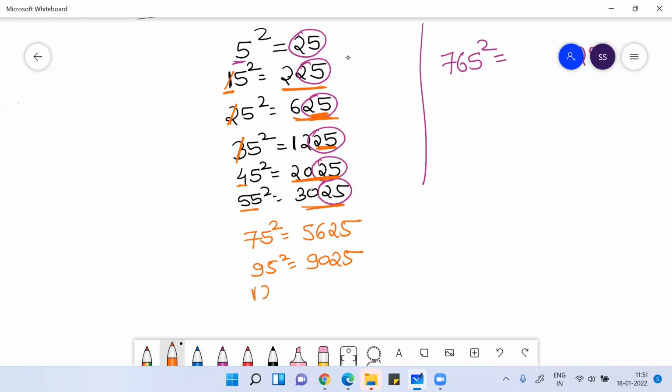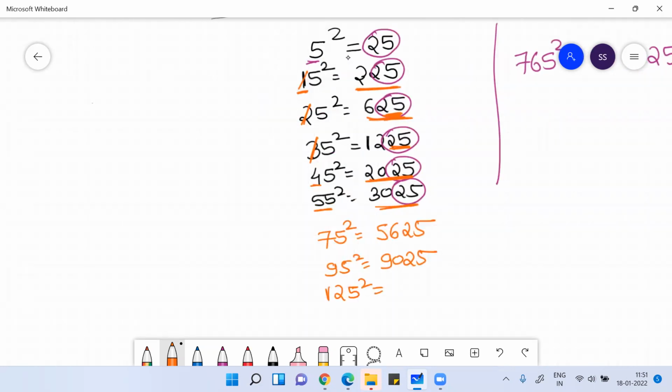Similarly, if I ask what is the square of 125? 125 square is 15625. What is the next digit of 12? The next digit of 12 is 13. What is 12 into 13? 12 into 13 is 156.